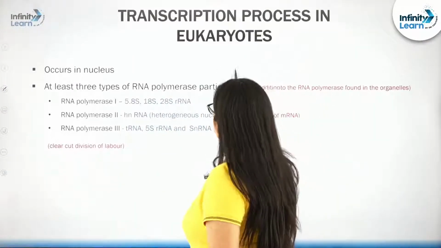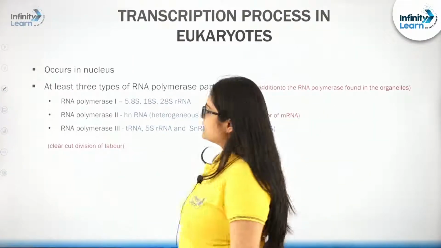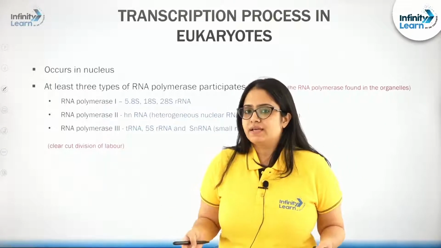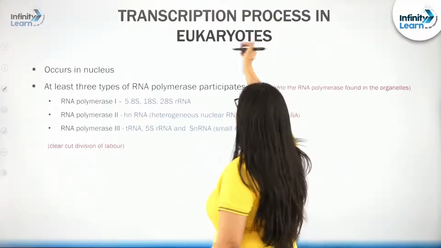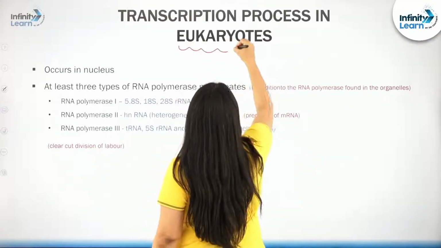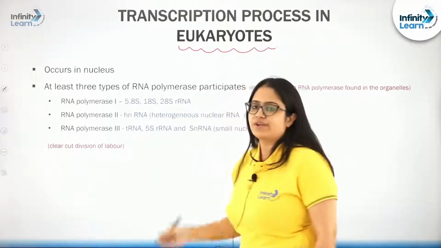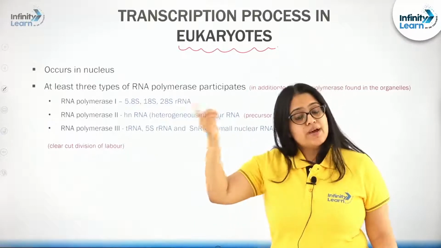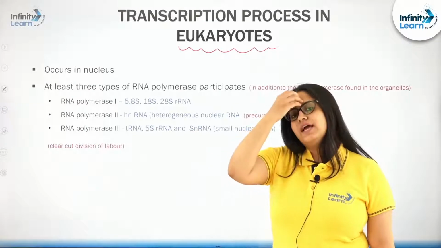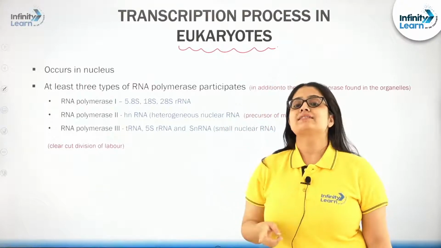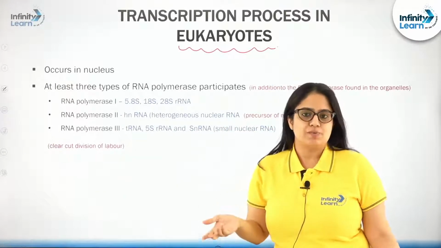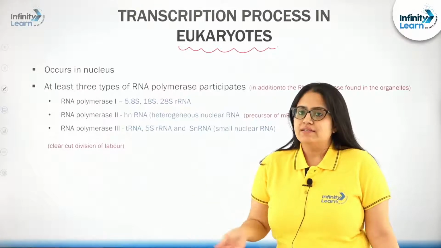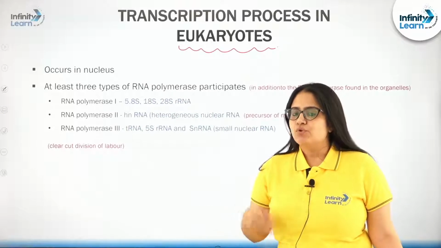See students, what we need to understand first of all is the place in a eukaryotic cell. We are studying the transcription process in eukaryotes, right. Remember, when I was teaching you the transcription process in a prokaryotic cell, I told you the place will be cytoplasm, because there are no well defined or membrane bound organelles inside a prokaryotic cell.